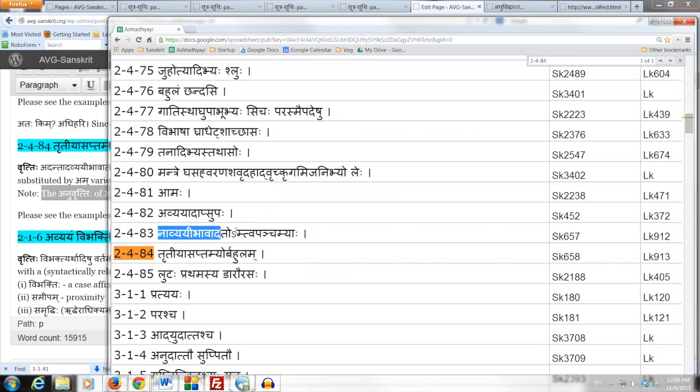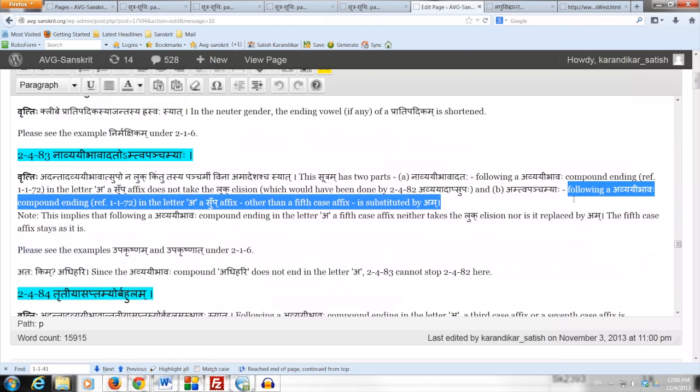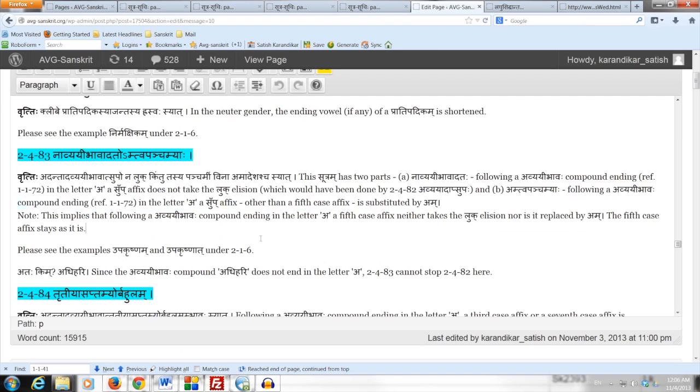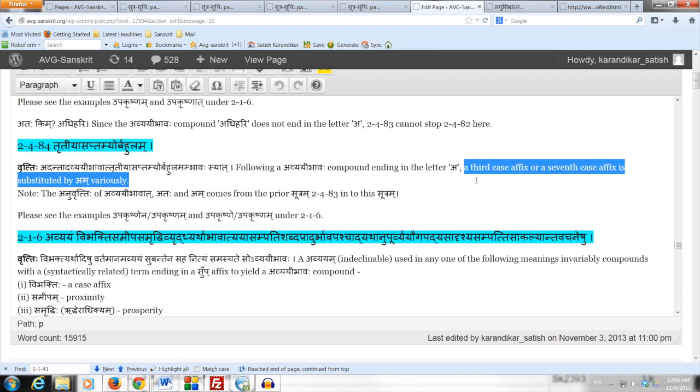We already know that in the absence of this Sutram, what would have happened is that a third case affix or a seventh case affix following a avyayi bhava compound ending in the letter a would necessarily be replaced by. But now this Sutram 2484 is telling us that the substitution in place of a third case affix or a seventh case affix following a avyayi bhava compound ending in the letter a is done variously.